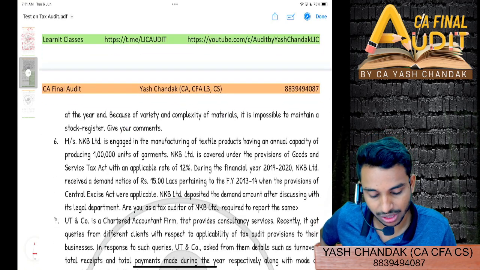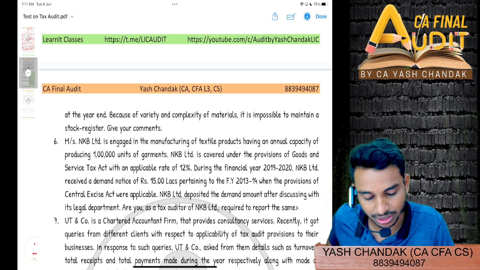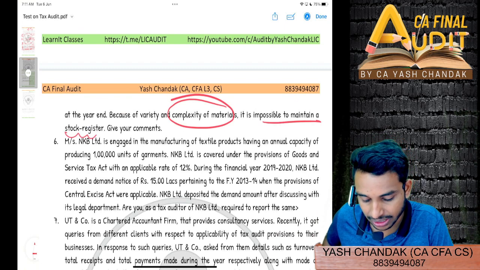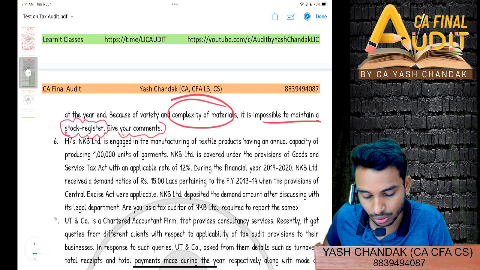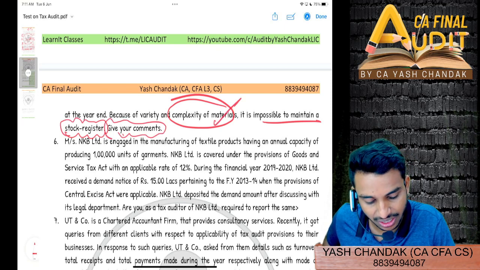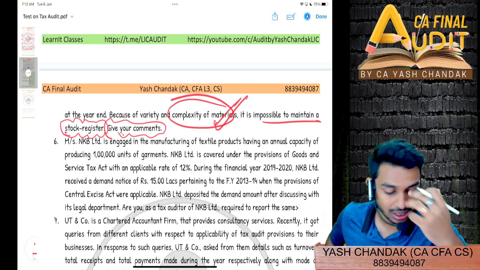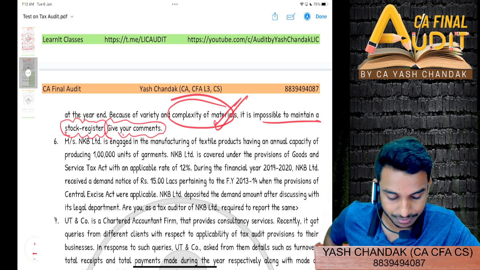So because of so much variety and complexity in the materials, it is impossible for them to maintain a stock register. You have to give your comments whether this justification is valid, and if valid, then how will you check further.